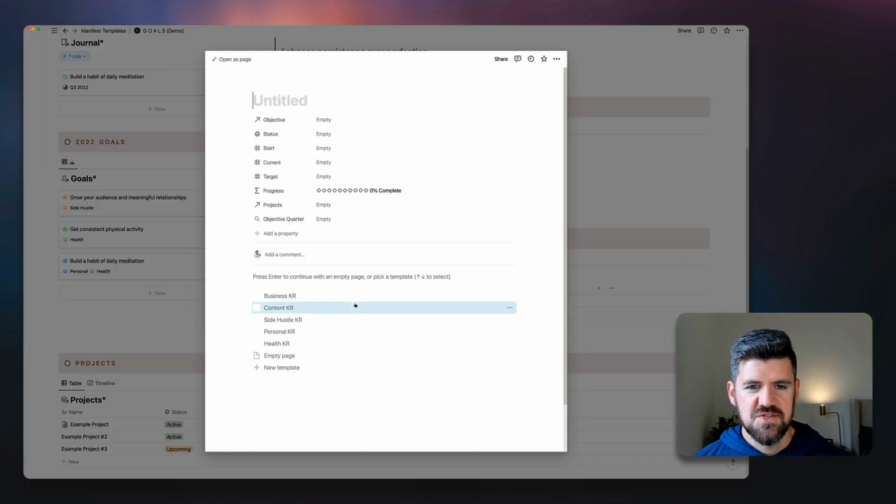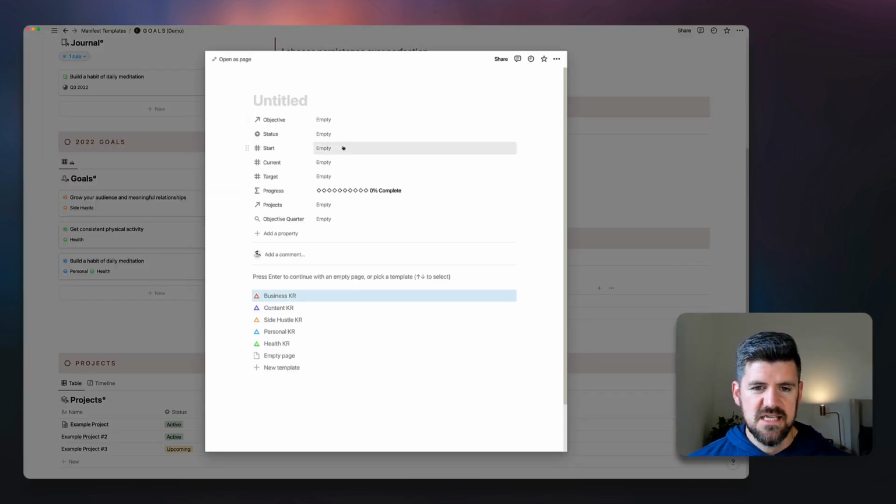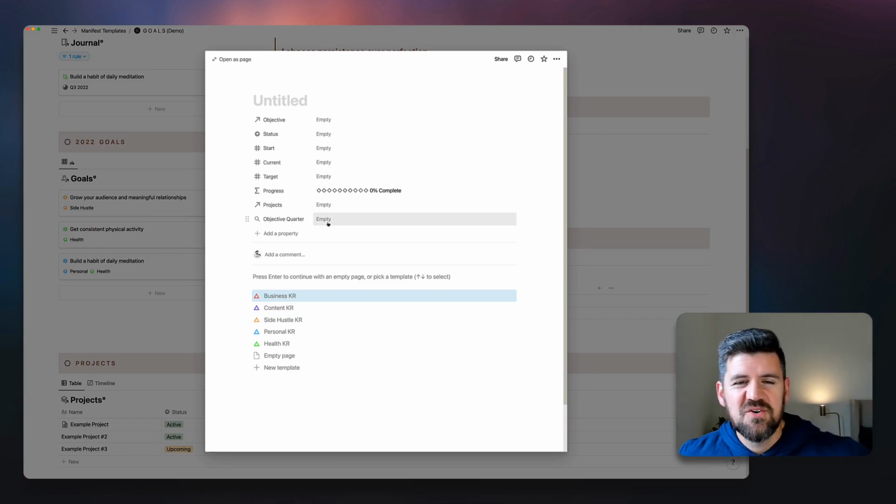One thing that you'll notice, just as a side note, is if I open up this key result, we actually don't have a relation to the quarter. What we're doing is we're rolling up this property from the objectives. This is getting pretty into the weeds a little bit, but another benefit of using related databases is that not only can you connect two databases together, but you can start to pull in specific properties from another database, so we don't have to duplicate or have multiple properties.